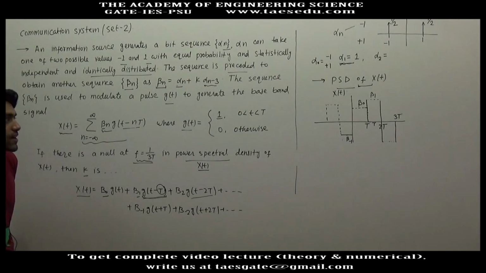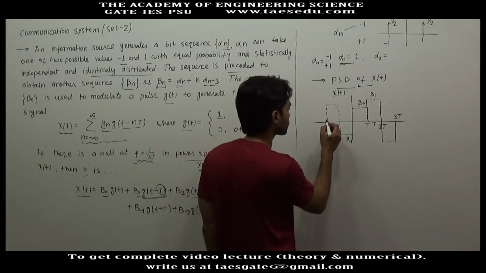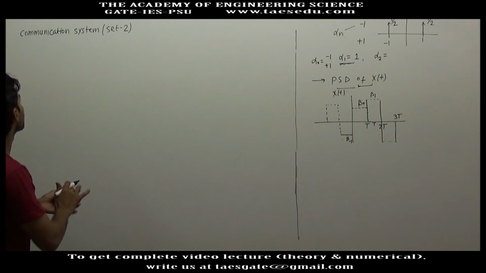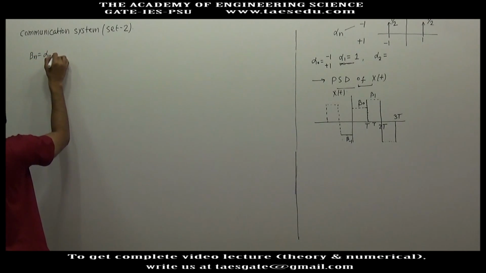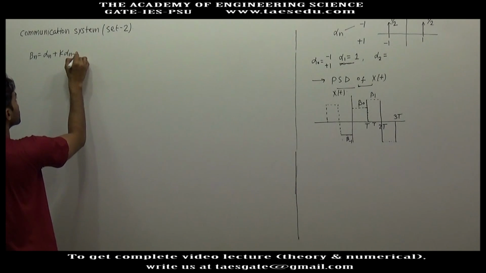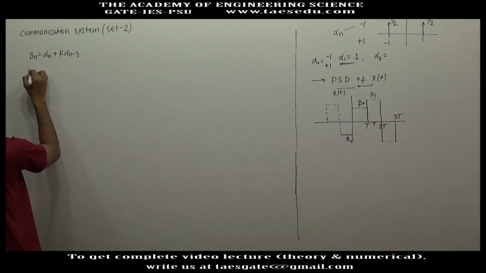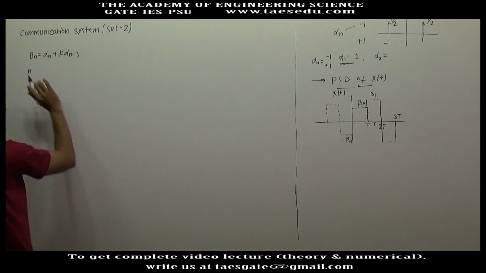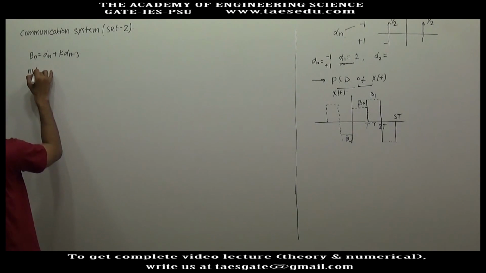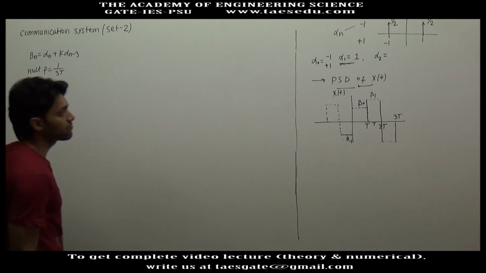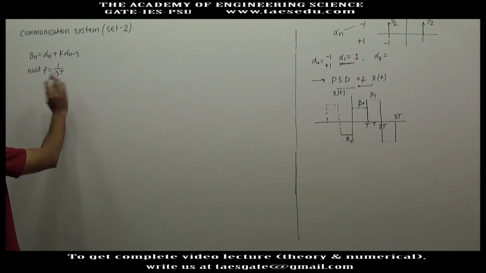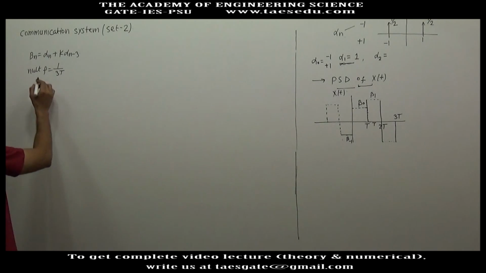So first we will try to find out, okay, let us see what we do. I am writing here useful information only. Beta n is given as alpha n plus k alpha n minus 3. x(t) has already been drawn. You have a null at f equal to 1 by 3T, where T is the width of g(t). You have a null in the power spectral density of x(t) at f equal to 1 by 3T.